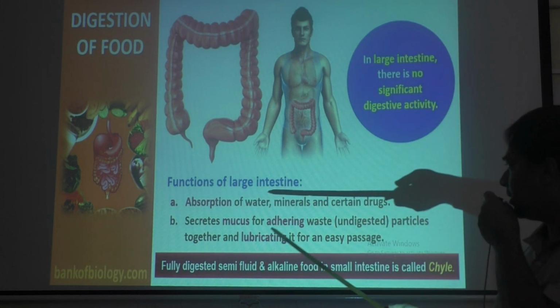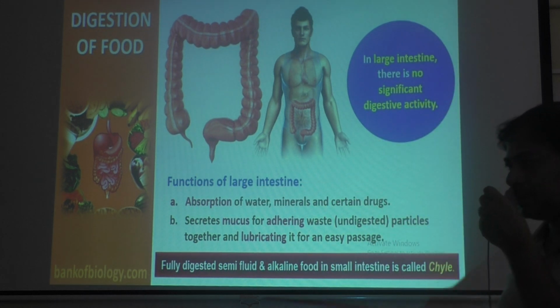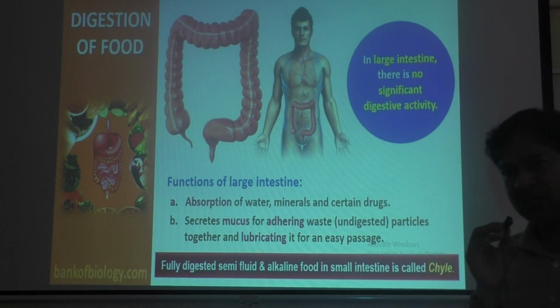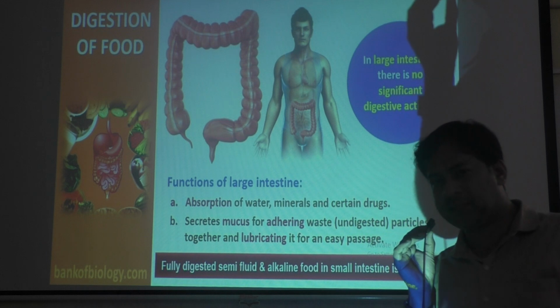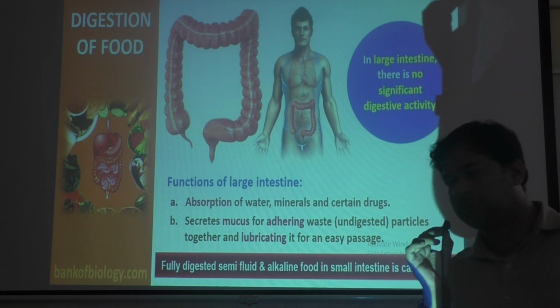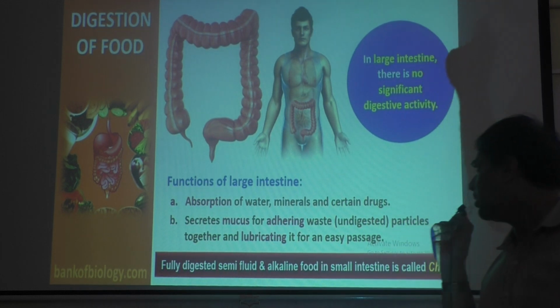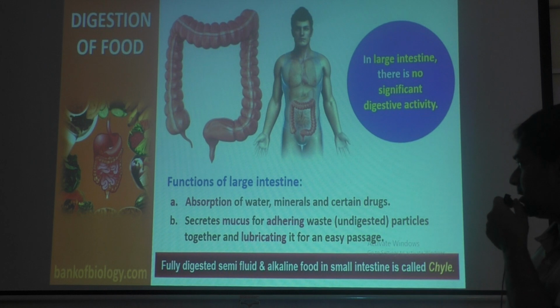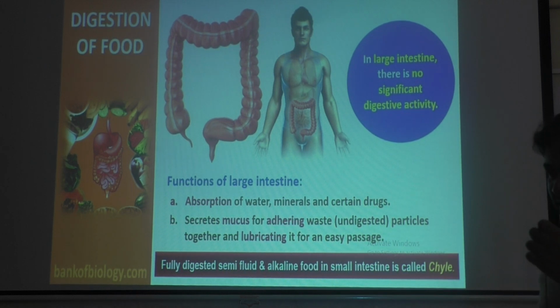For absorption of water, minerals and certain drugs. Drugs means certain things like some tablets you have taken, which will be absorbed there. So absorption of water, minerals and certain drugs will be done in the large intestine. Then the large intestine also secretes mucus for adhering waste.